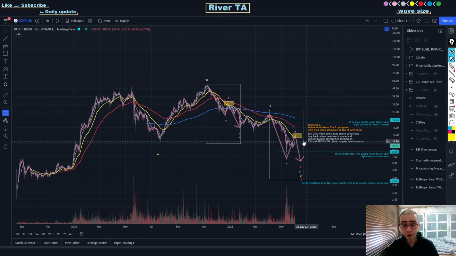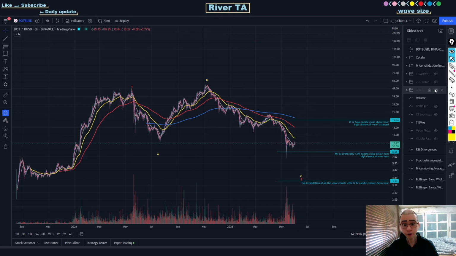So at the current moment, that price would be around $12 to $13.50. If Polkadot falls into this red or this yellow box over here, we will sell 30% of our Polkadot and buy back when Polkadot roughly falls below $7.